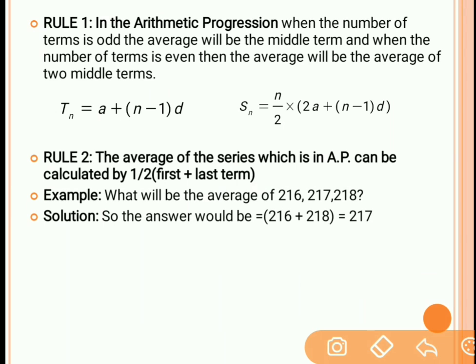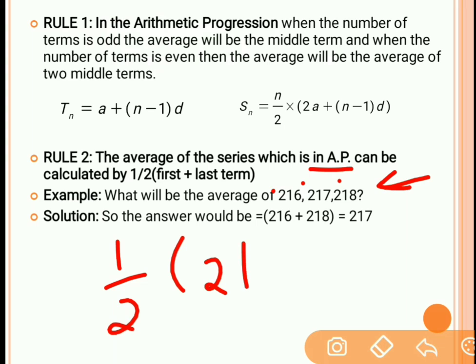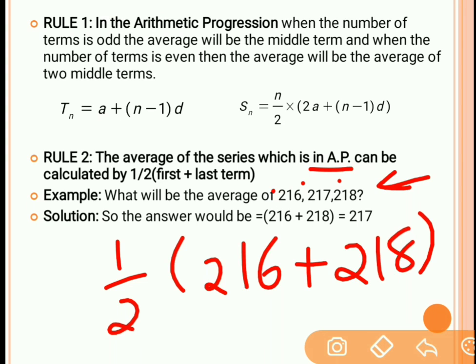Let's take an example over here. What is the average of 216, 217 and 218? There are a total of 3 terms and they are in arithmetic progression because the common difference over here is 1. Now the average will be 1 by 2 into 216, that is the first term, plus the last term, that is 218. So the average will turn out to be 217.